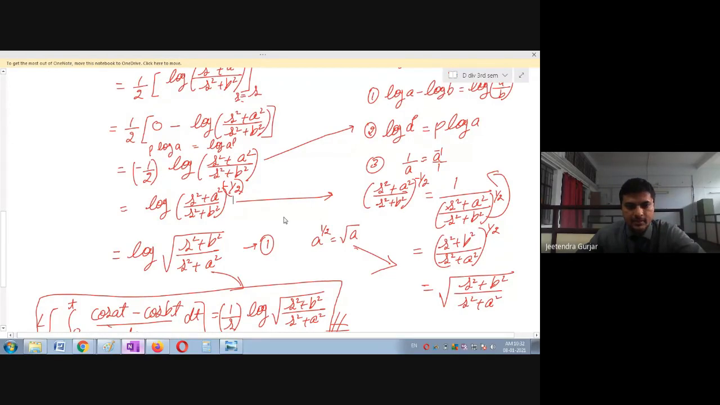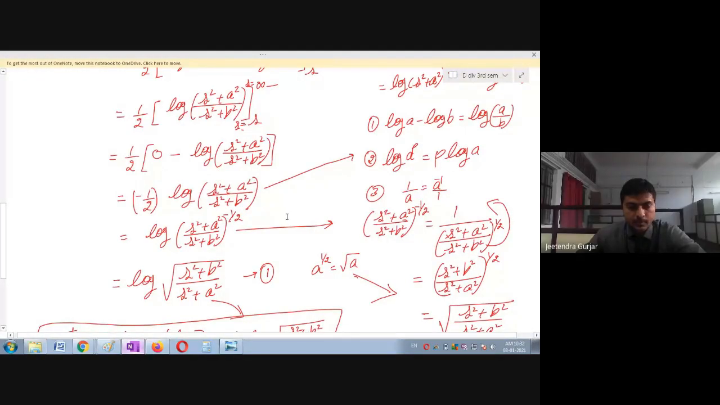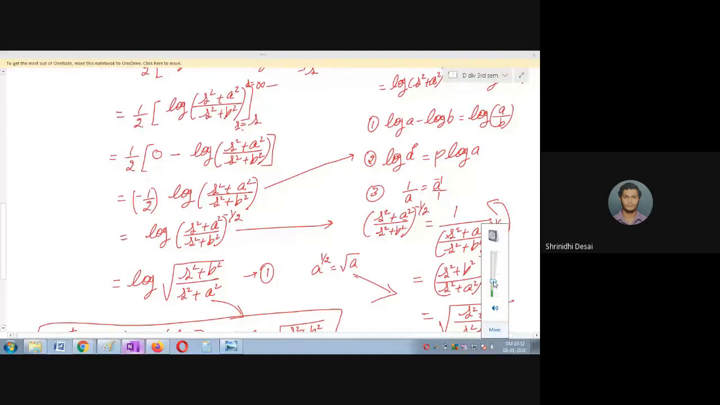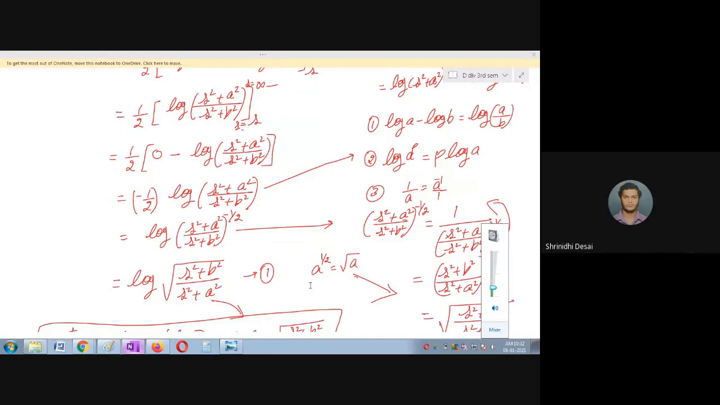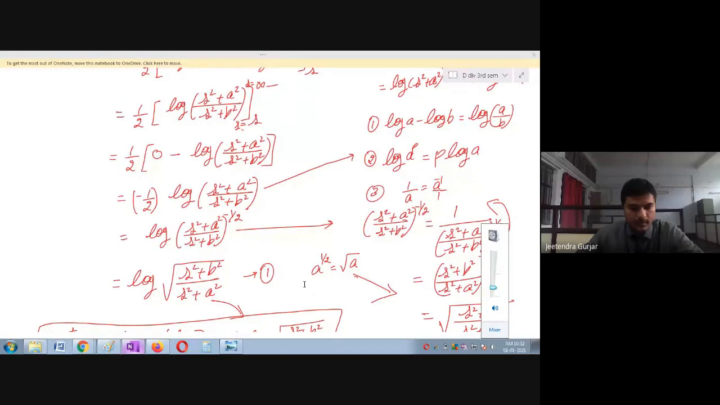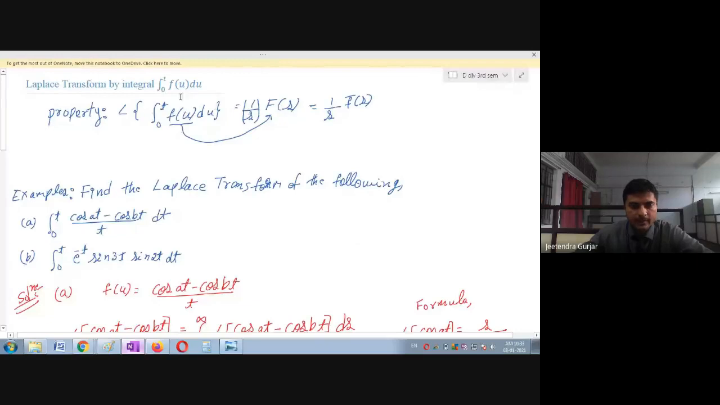Is it clear? Sir, is this the last property, sir? Yes, this is the last property. Sir, time integral, no sir? Yes, you are right. This is the integral property: integral 0 to t of f of u du.